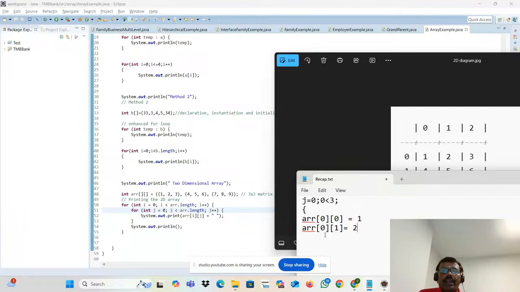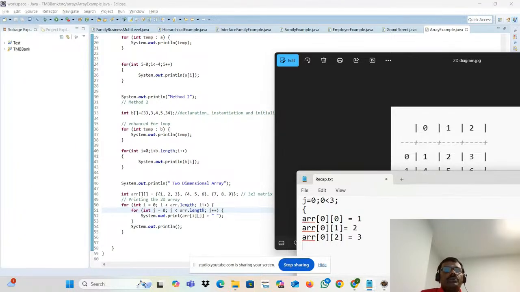It will go to ARR 0, comma 2. What is the 0, comma 2 right now? It will display the 3. Now, J will be incremented. What is the value right now? It will be 3. 3 less than 3, condition is false. It will come out of the inner loop.